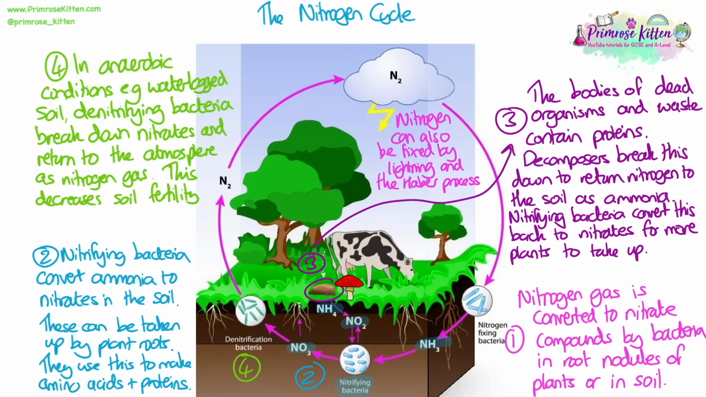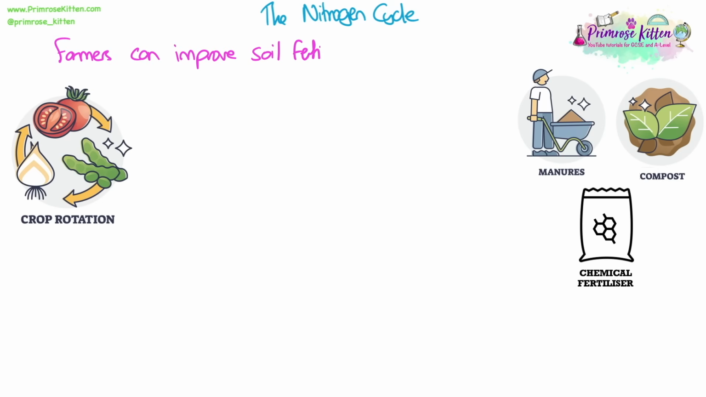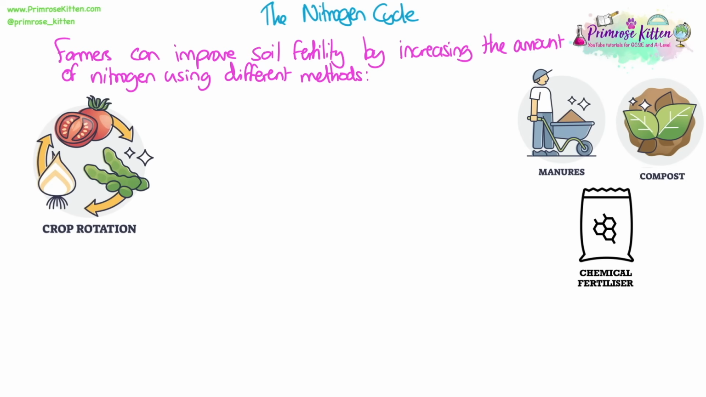In anaerobic conditions, for example when the soil becomes waterlogged, denitrifying bacteria break down nitrates and can return them to the atmosphere as nitrogen gas. This happens only in certain conditions, but it's a bad thing because it can decrease soil fertility. Farmers can improve soil fertility or increase the amount of nitrogen by using different methods.